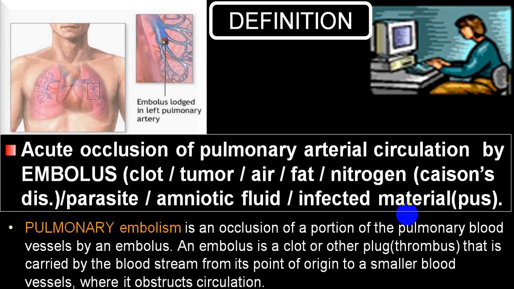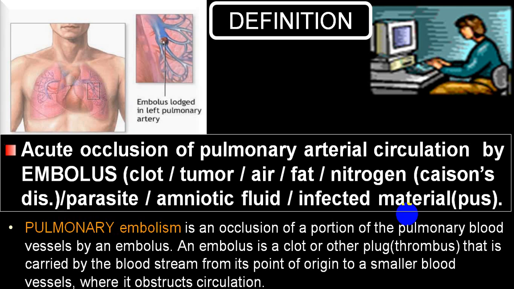By definition, pulmonary embolism is acute occlusion of the pulmonary arterial circulation by an embolus. This embolus may be a blood clot, maybe tumor, maybe air, maybe a fat material, maybe a nitrogen molecule, and then we call that Caisson's disease, maybe a parasite, maybe amniotic fluid, or maybe infected material like pus in case of infective endocarditis.